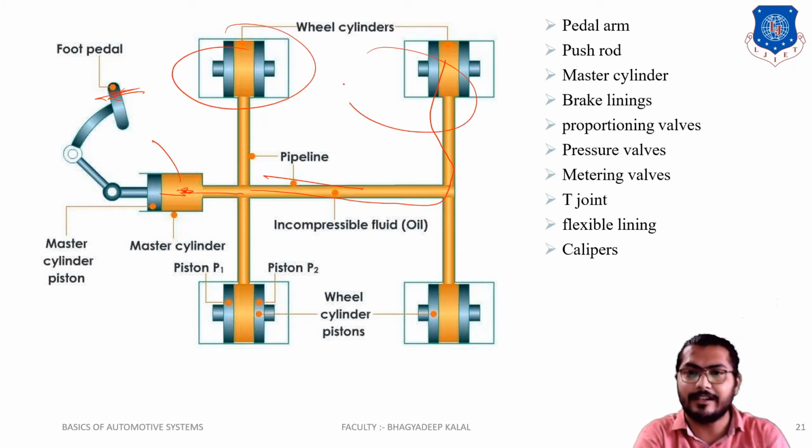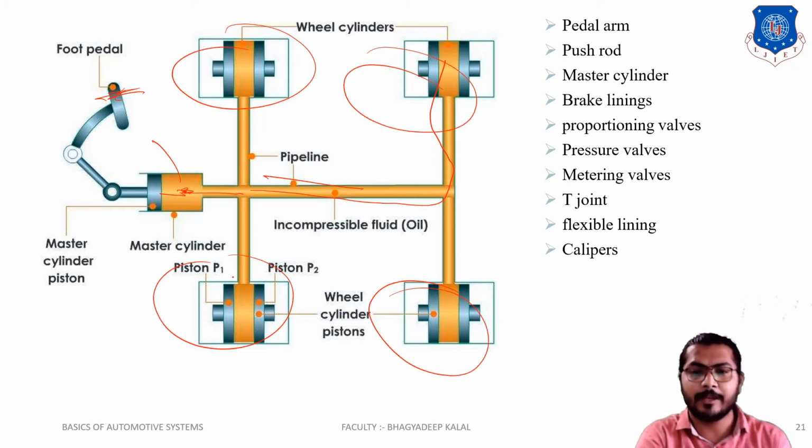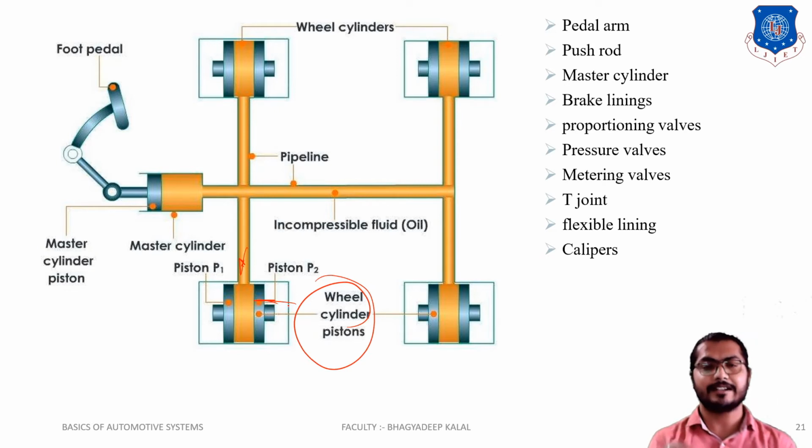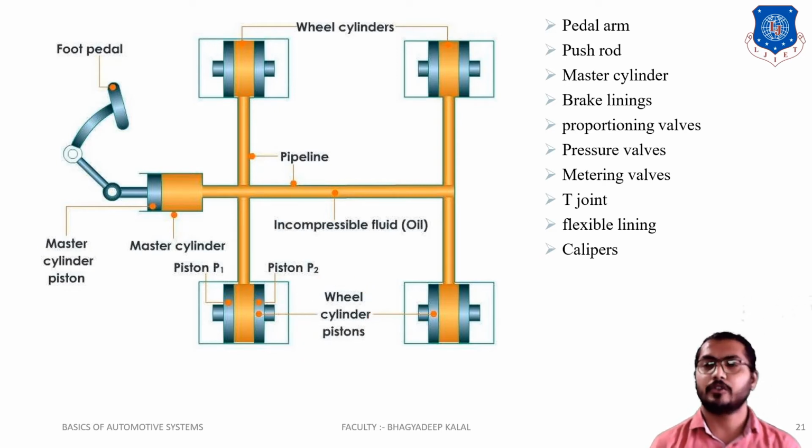This is each wheel cylinder, that is a four wheel vehicle. There are two pistons, piston 1 and piston 2, in the disc brake, which restrict the rotation or speed of the disc or wheel by piston through the pressure of the fluid, which slows down the speed of the vehicle. This is the wheel cylinder piston which is attached in the disc brake or rotor, or we can say drum.